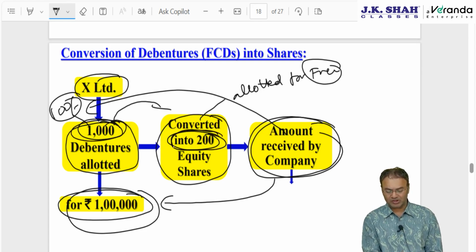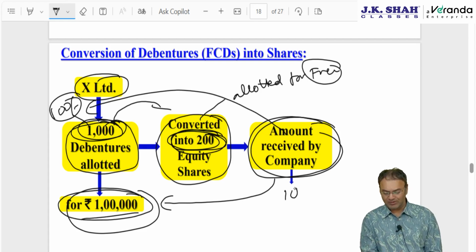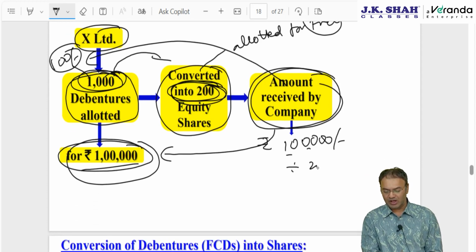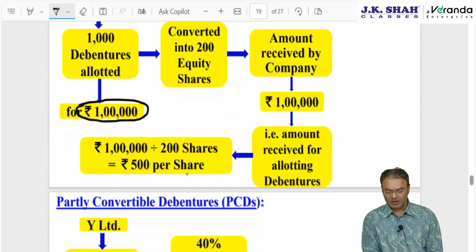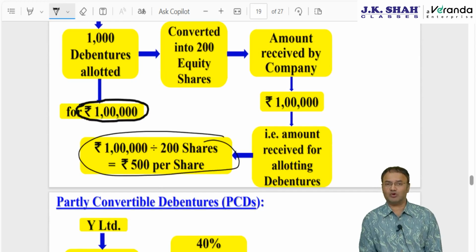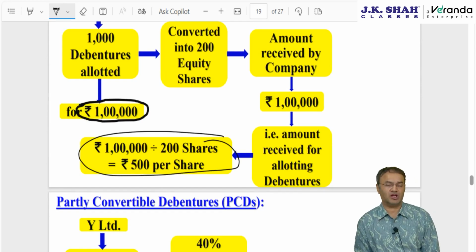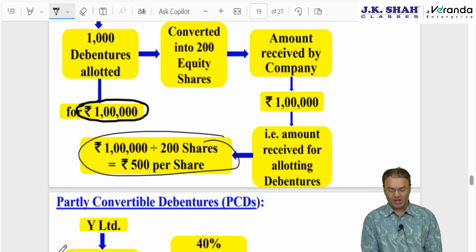Here 1000 debentures, now 200 shares. So the calculation will have to be made in totality for the entire 1 lakh. The company will be deemed to have received 1 lakh rupee. If you want to find out per share, then you divide it by 200 shares, and accordingly per share you will get 500 rupees. The company will be deemed to have received 1 lakh in totality for 200 shares, or 500 per share by dividing it by 200. However, these were the debentures which were fully convertible.